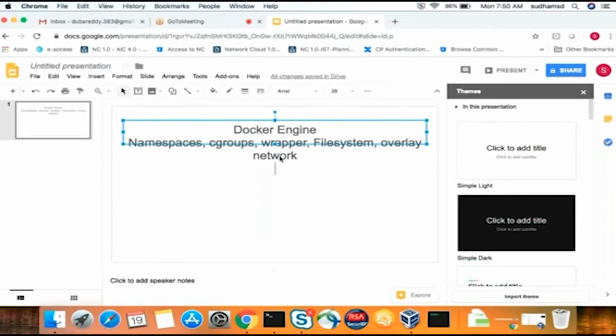Once this is done, then we'll be having an overview of Docker Swarm. Docker Swarm is a cluster technology. What is a cluster? Cluster in the sense grouping multiple servers together and managing them from one particular machine.